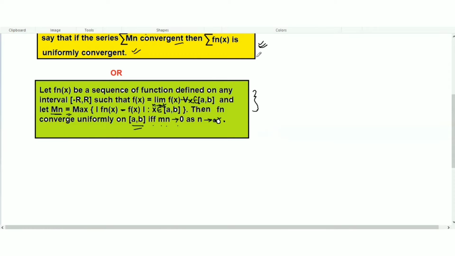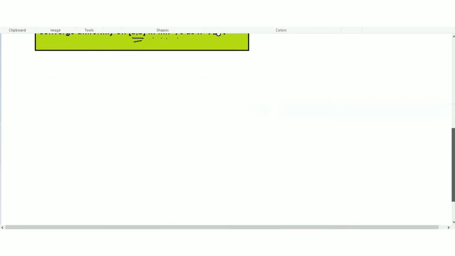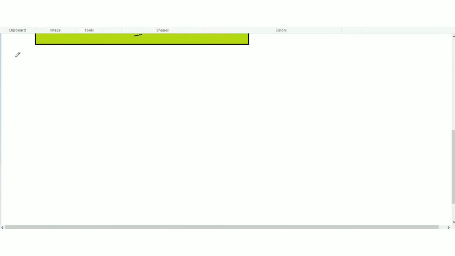I'm sure I know this statement, but to understand it, only this statement is not enough. So when we do a few questions, then you can understand it here. So how do we use the Weierstrass M test to do questions? Let's understand here.